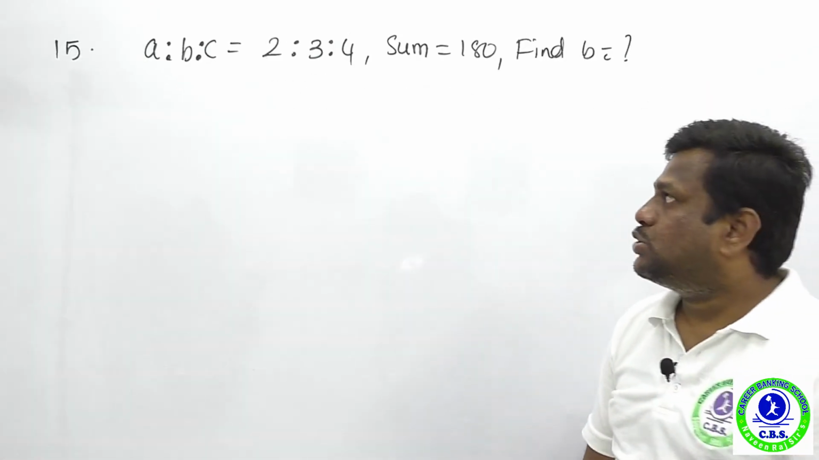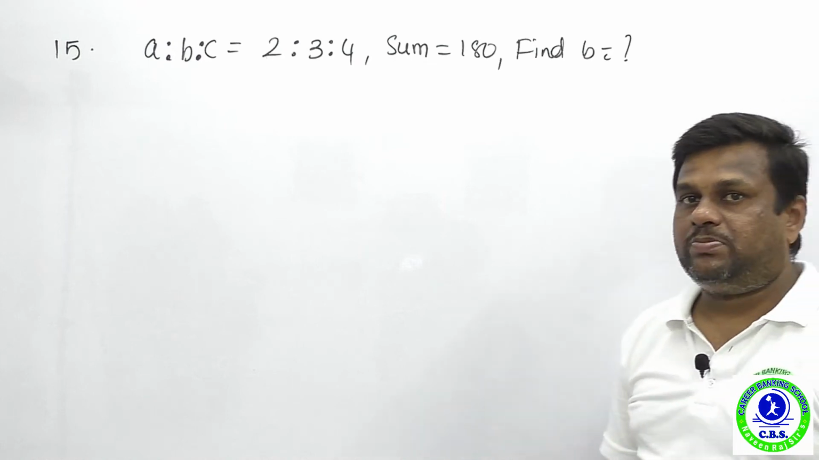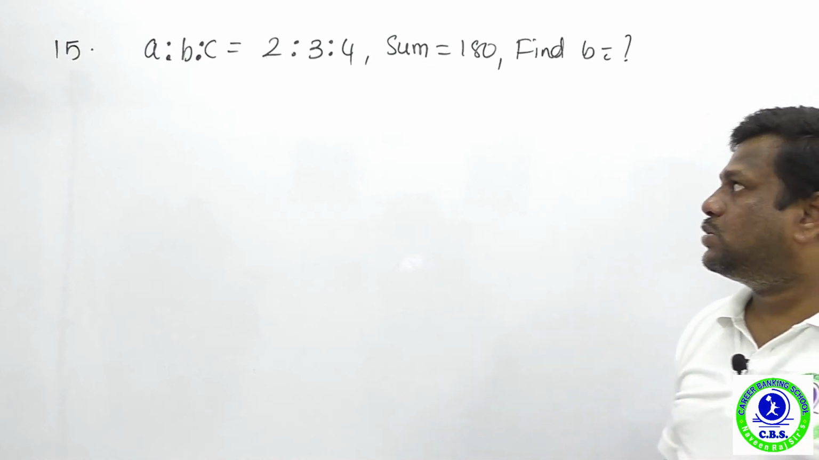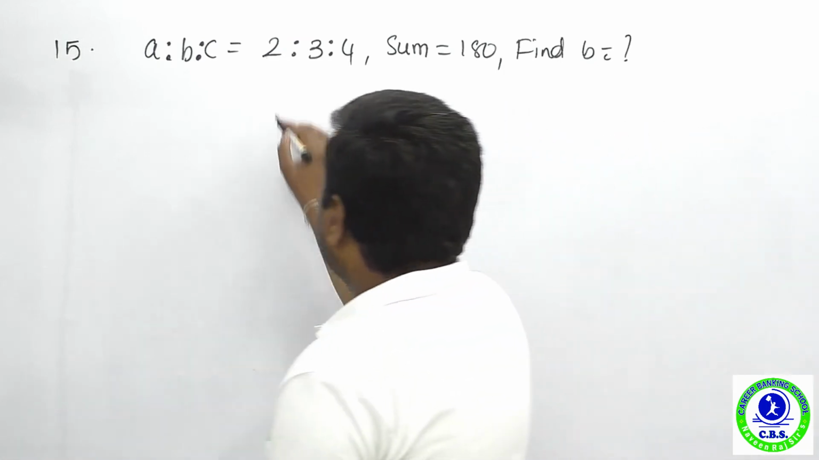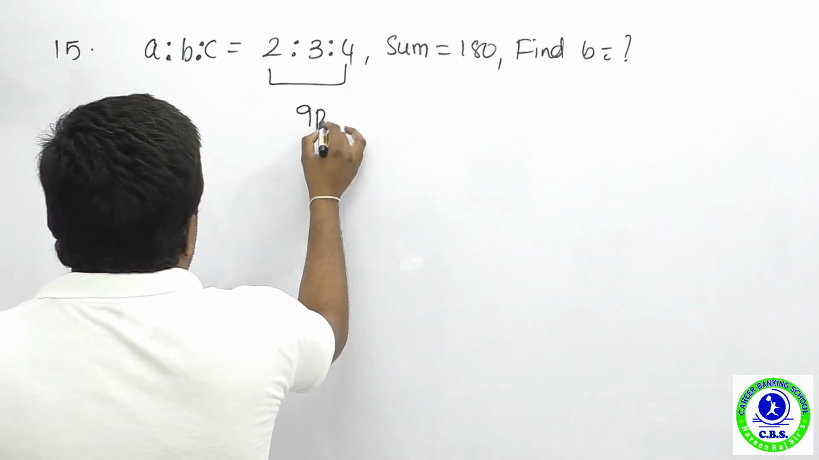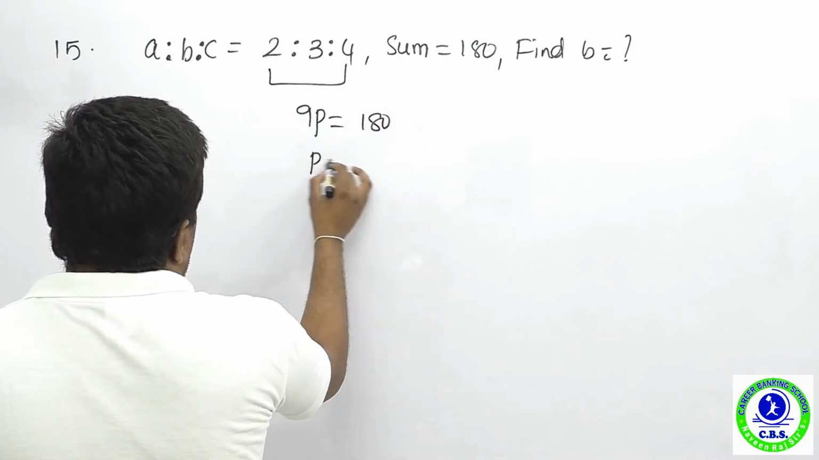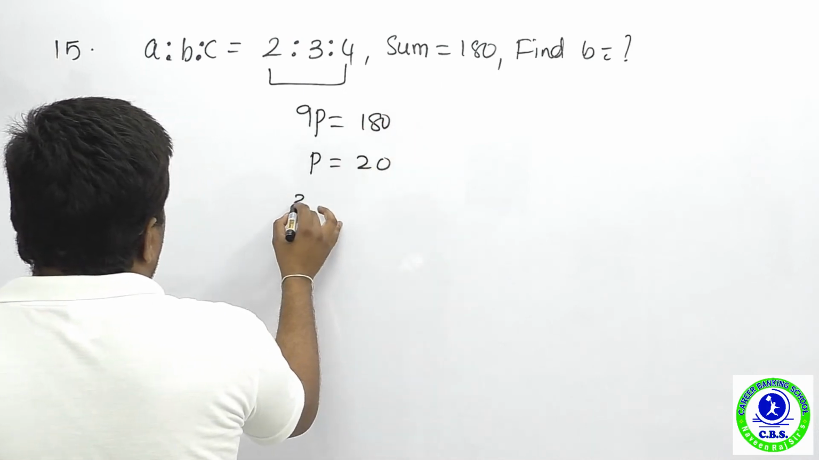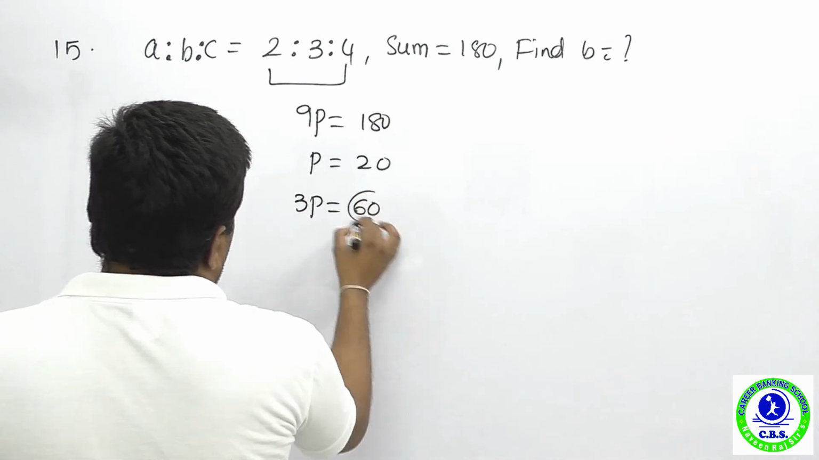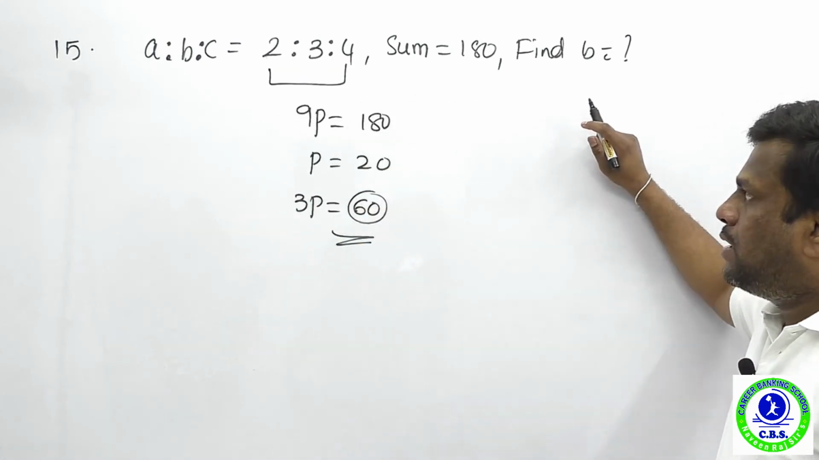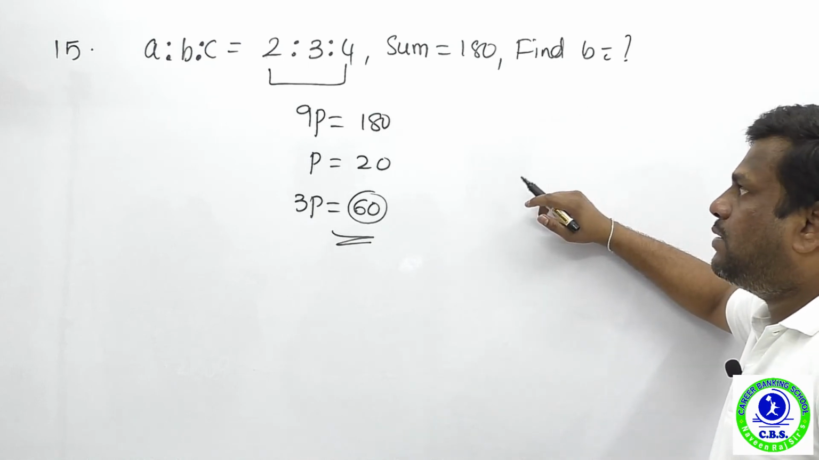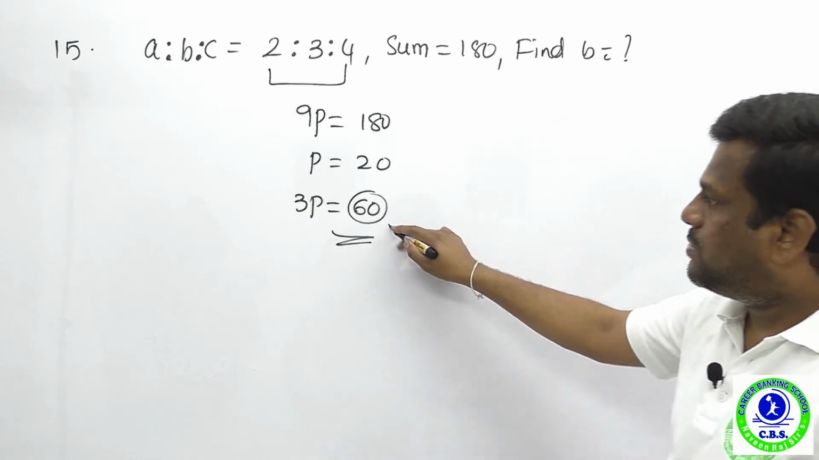Okay. The next question is from ratio and proportion, partnership based. If A is to B is to C is 2 is to 3 is to 4, and the sum is 180, find the B value. There are totally how many parts? 9 parts. 9 parts is 180 and 1 part is 20, and B is how many parts? 3 parts. Now 3 parts is almost 60.